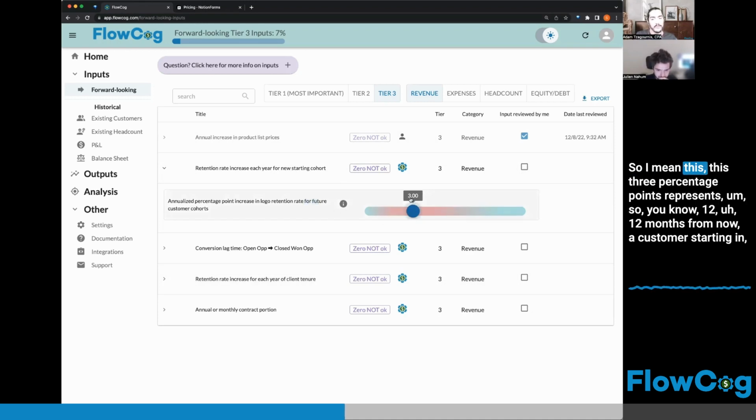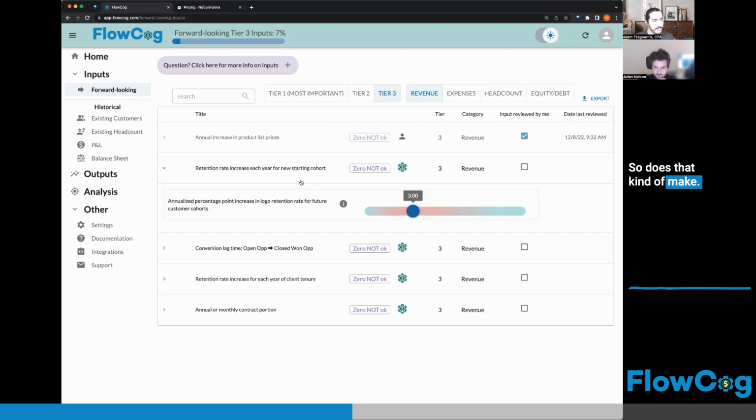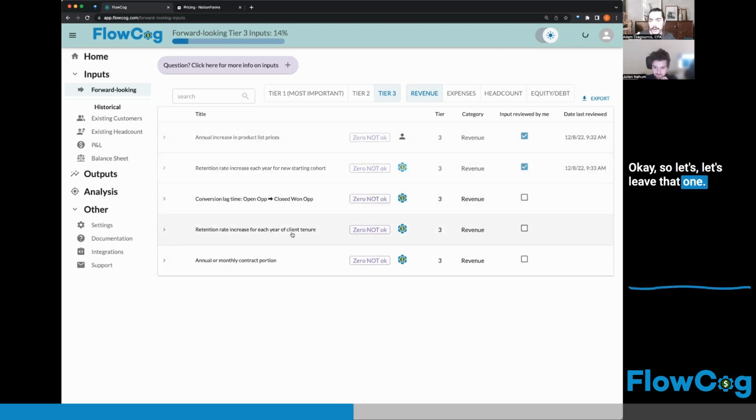Yeah. So, I mean, this 3 percentage points represents, 12 months from now, a customer starting in December of 2023, instead of just having a 58% chance to renew each year, they would have a 61% chance to renew. And then if a company starting in December of 2024 comes along, they would have a 64% chance to renew. So does that kind of make sense? Yeah, makes sense. Okay, so let's leave that one.